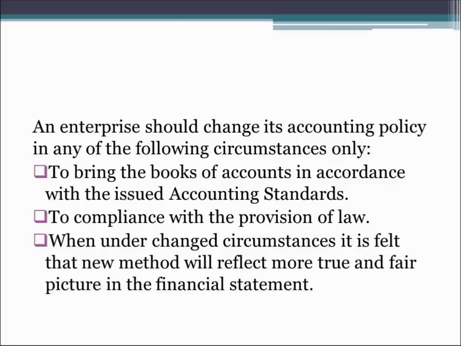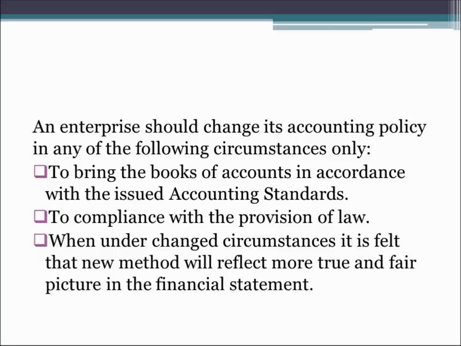And lastly, when under changed circumstances it is felt that the new method will reflect a more true and fair picture in the financial statements. It happens that the circumstances have changed, the technology has changed, because as we know the world is growing very, very fast and every day something new is coming. Everything is undergoing a fast change.